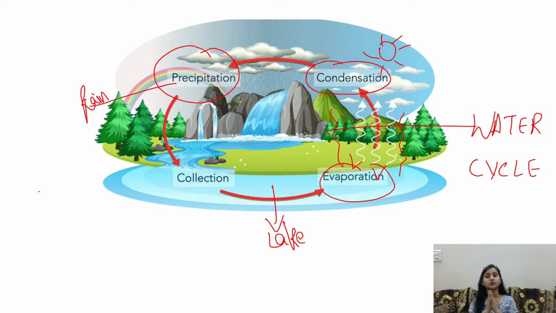So we are asking you to protect water, to save water, because fresh water is available in a very limited form, and though it is a renewable resource, like it won't end, right? Water cannot be finished. It cannot become extinct from our earth. But we need to save water, because as the population is increasing, if we use so much water, water scarcity can happen. So this is the water cycle. Fresh water moves around and around in the form of the water cycle.